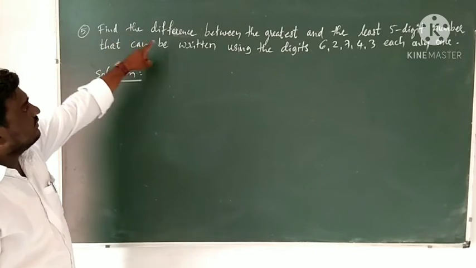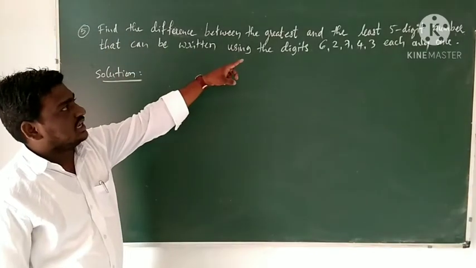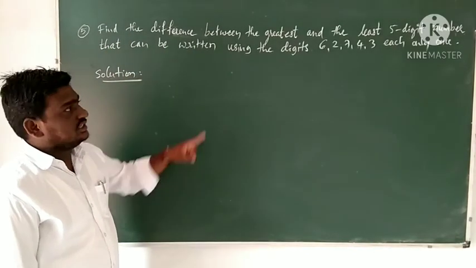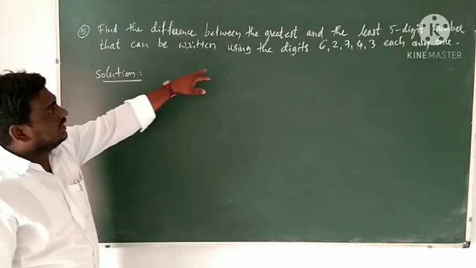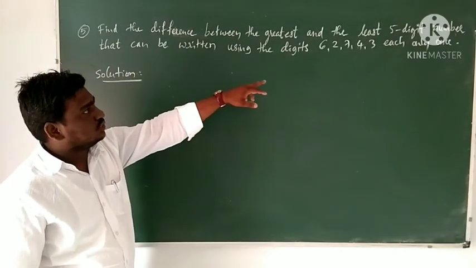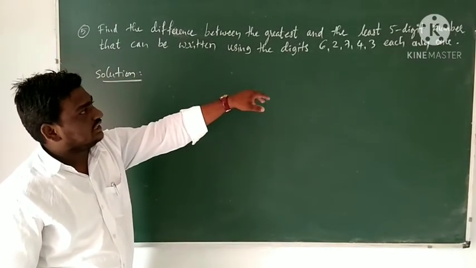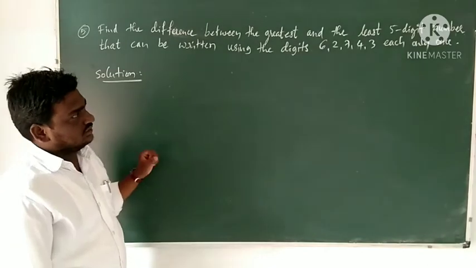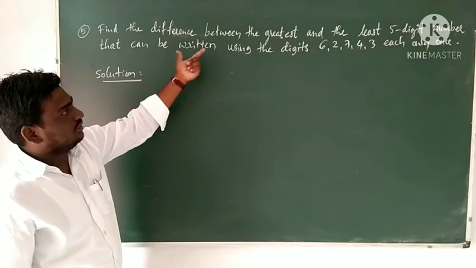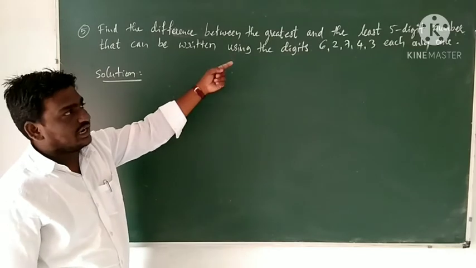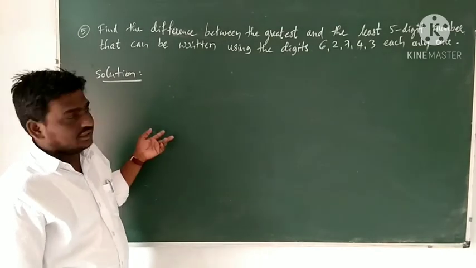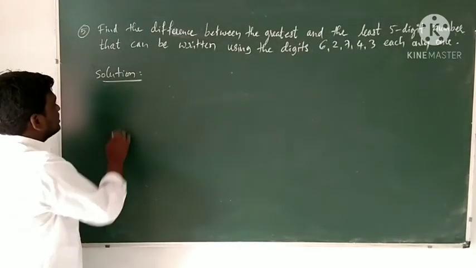The next fifth question: find the difference between the greatest and the least 5-digit number that can be written using the digits 6, 2, 7, 4 and 3 each only once. Okay, they are asking the difference between the greatest 5-digit number and the smallest 5-digit number. Okay, here is the solution for this question.